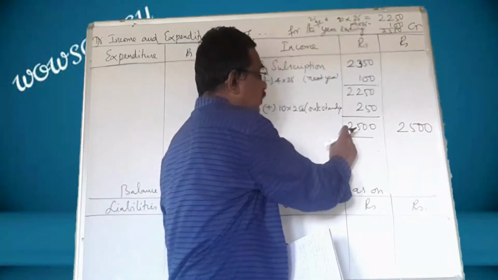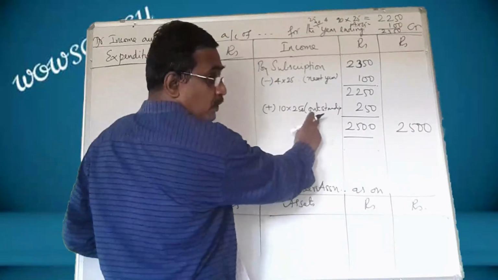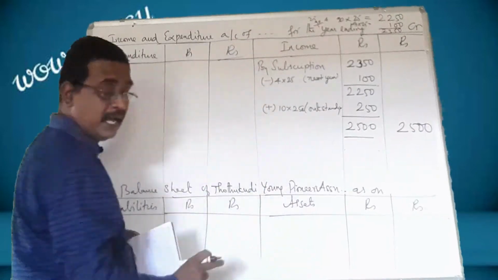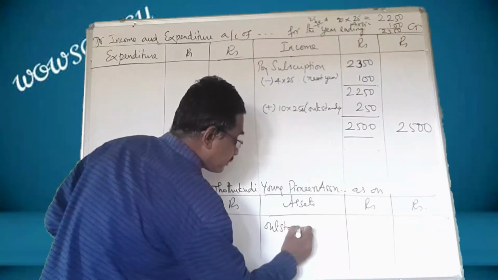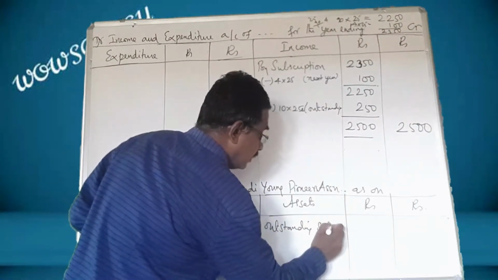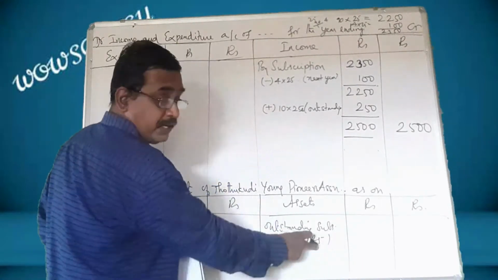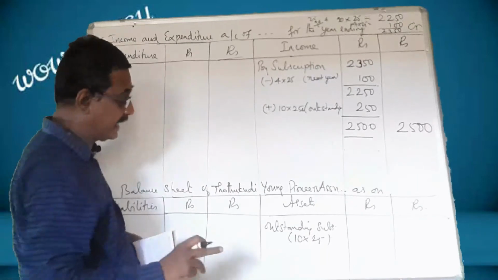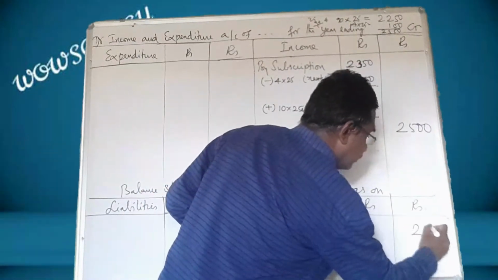On the whole that comes to 2,500. We have shown it. Remember, this is outstanding, so it must be shown on the assets side. How? Outstanding subscription. That is, 10 members have not paid. We need not show this, but to make you understand, I write this 250.